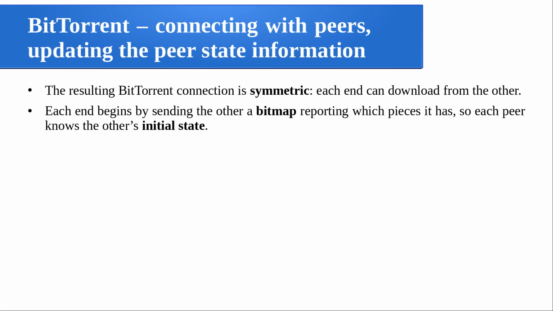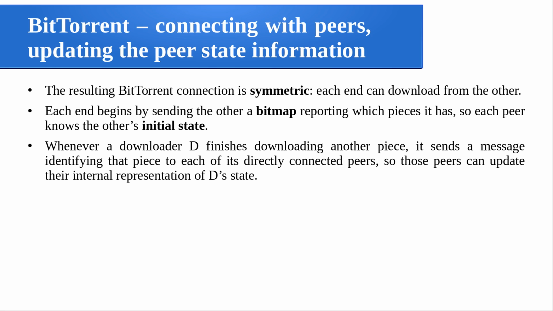So each peer knows the other's initial state. So there will be an initial state. Later, it has to be updated also. So whenever a downloader, say this downloader, finishes downloading another piece, it sends a message identifying that piece to each of its directly connected peers, so the peers can update their internal representation of these states.